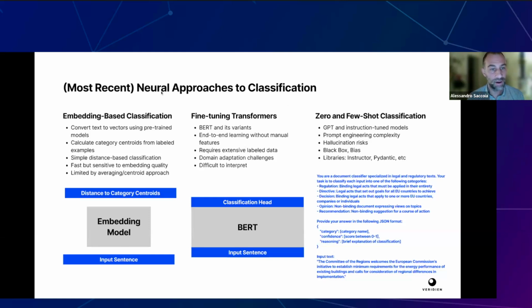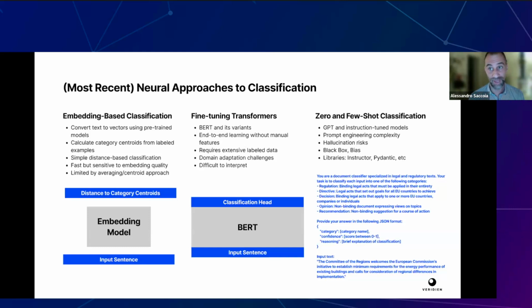One option is to use embedding-based classification. So converting the text to vectors using pre-trained models, calculating the category centroids for the training corpus, and then for each new document seeing to which of these centroids it is closer. But this means using a generic pre-trained embedding model from OpenAI or open source embeddings, for example, also BERT-based.